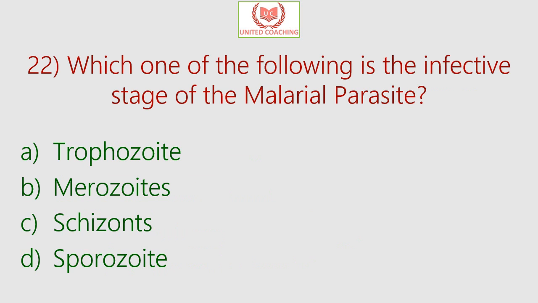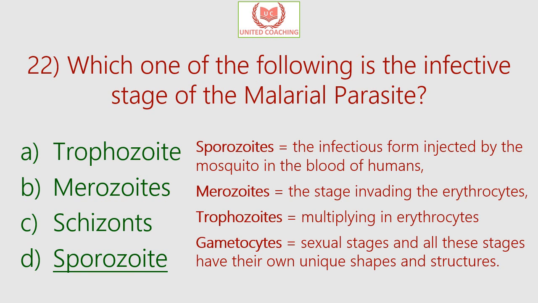Our next question is which one of the following is the infective stage of malarial parasite? So is it trophozoite, or merozoite, or schizont, or sporozoite? So the correct answer is sporozoite. The Plasmodium parasite passes through several stages of development, such as a sporozoite, where sporos means seed, and the sporozoite is the infectious form injected by the mosquito in the blood of humans.